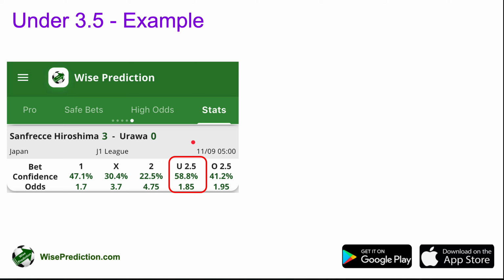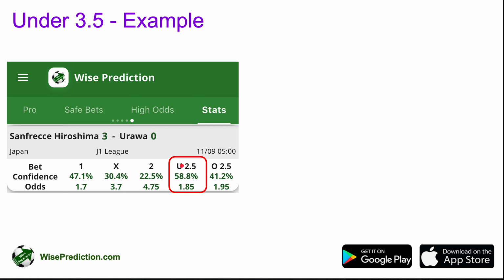But what this number actually says is that the algorithms are not really expecting that many goals from this game. Going for under 2.5 is an option, but another option is to go for under 3.5, which is a somewhat safer option, and you can actually expect much higher accuracy from such predictions or from such bets.